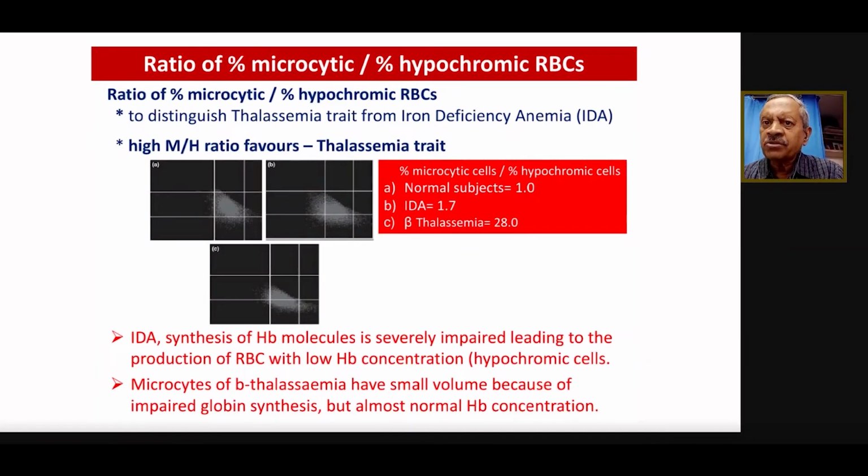The ratio of microcytic to hypochromic RBCs, we just discussed in iron deficiency and thalassemia. It's very important. If the ratio is on the lower side, it is iron deficiency. If the microcytosis is more than the hypochromia, it is thalassemia. And it can easily be seen at just a glance that in iron deficiency there is going to be more hypochromia and less microcytosis compared to thalassemia, which is more microcytic.